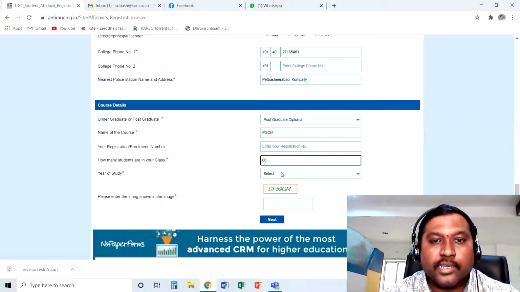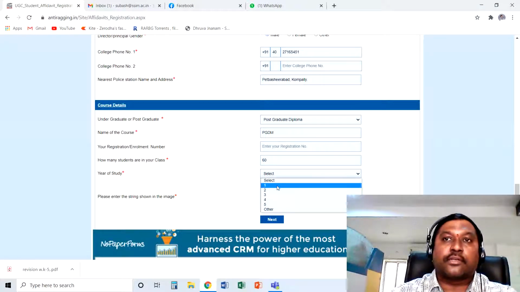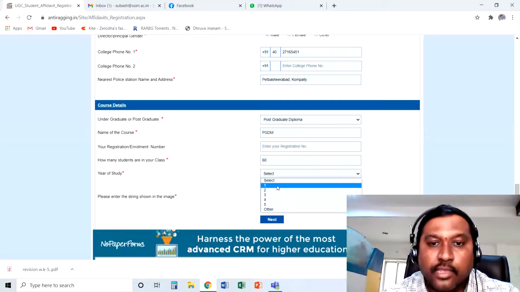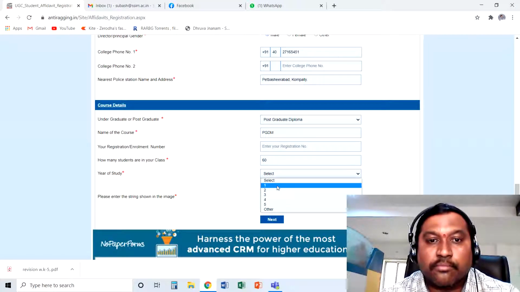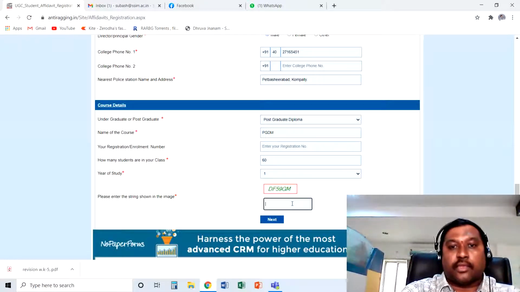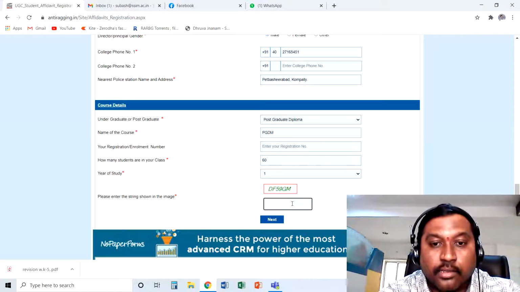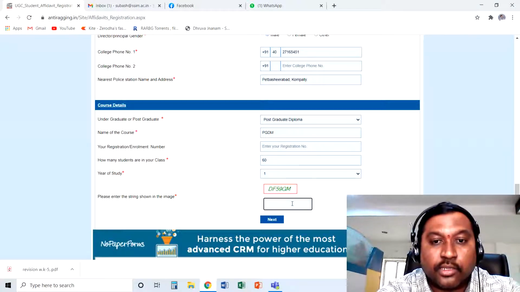And year of study. It's not asking for total years of study, it is asking year of study, which means whether you are in first year or second year. The current year of your study is first year, so you select one. And then we have reached the end of the affidavit, so you have to enter the captcha. Ensure that you enter the exact text given in the box, because it is case sensitive.